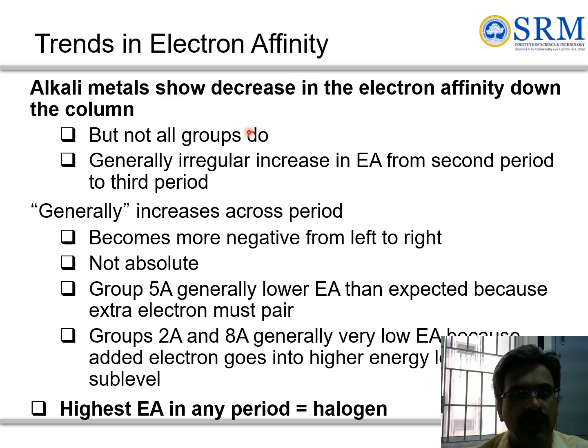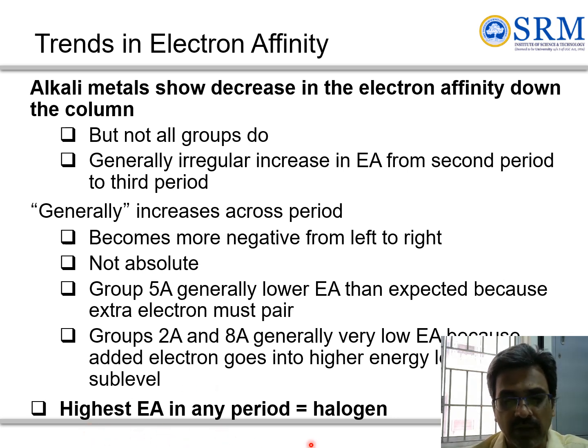Depends on electron affinity. Alkali metals show a decrease in electron affinity down the column. Generally, there is an irregular increase in electron affinity from the second period to the third period. Because you're having more negative values as you move from left to right, more electrons are being added. And again, it is not an absolute thing. Group 5A elements will generally have a lower electron affinity because you're having an extra electron pair, so pairing is there, and 2A and 8A generally will have lower electron affinity because you're having to add to a higher energy subshell.